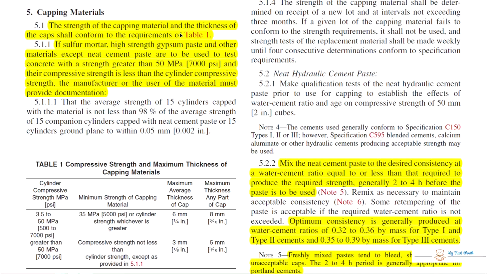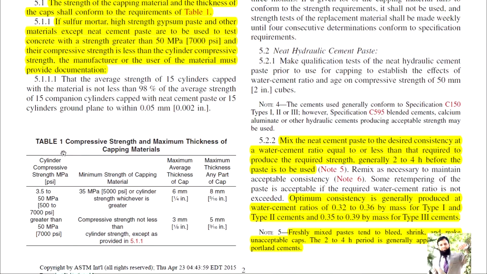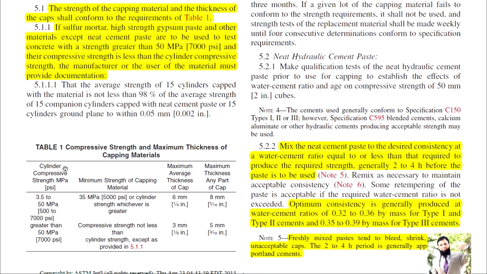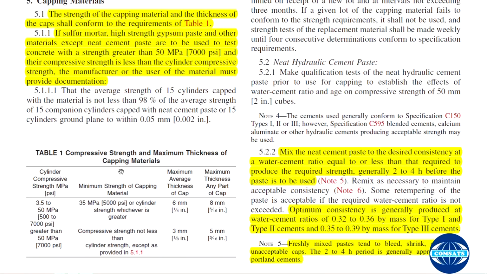The strength of the capping material and the thickness of the caps shall conform to the requirements of table 1. If the sulfur mortar, high strength gypsum paste or other materials except neat cement paste are to be used to test concrete with strength greater than 50 megapascal or 7000 psi, and their compressive strength is less than the cylinder compressive strength, the manufacturer or the user of them must provide the following documentation. Anyhow, these are on the table showing the compressive strength and maximum thickness of capping material.